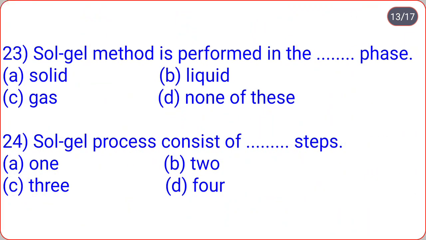Sol gel method is performed in the... phase: solid, liquid, gas, none of these. So sol gel method is performed in liquid phase, option B. Sol gel process consists of... steps: 1, 2, 3, 4. Sol gel process consists of 4 steps, which are hydrolysis, condensation, polymerization and agglomeration of particles.